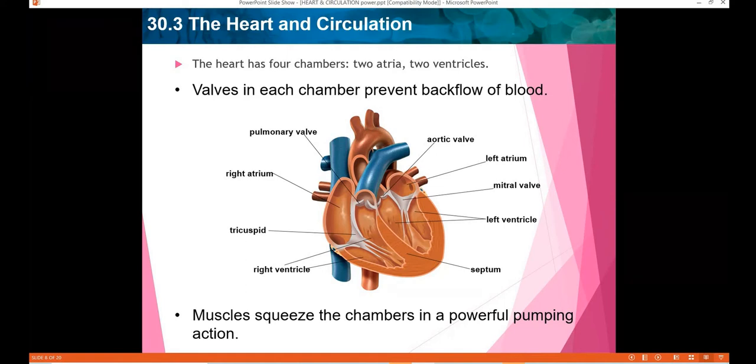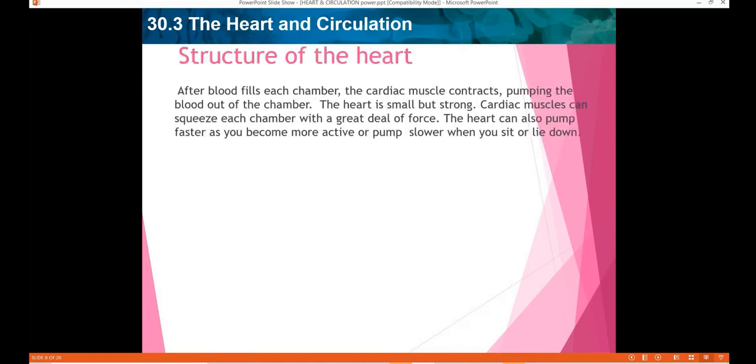Okay, so this is a pump which continuously works also because of its small size and the force which results in a powerful pumping action. So your heart is continuously pumping the pure and the impure blood. Also, it receives signals from the nervous system. When you're doing any vigorous activity or exercise, you may notice that your heart beats faster. Why? Because of the order sent by the brain that whenever you are doing any activity, you need more oxygen, right? For more oxygen, your heart needs to pump faster. Okay, so this is about how your heart functions.